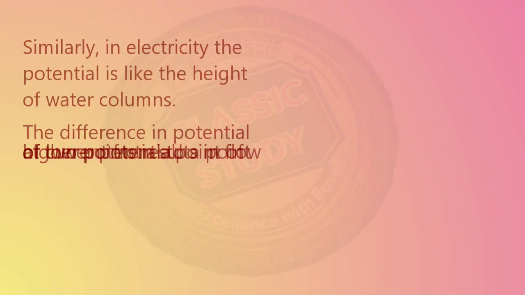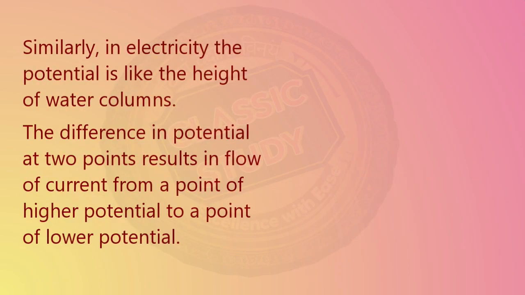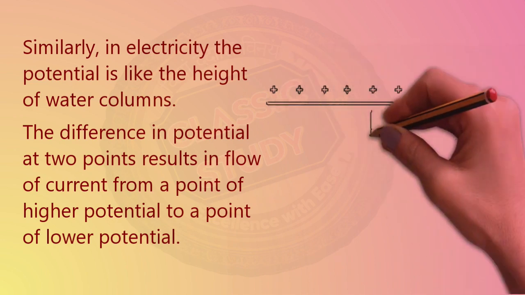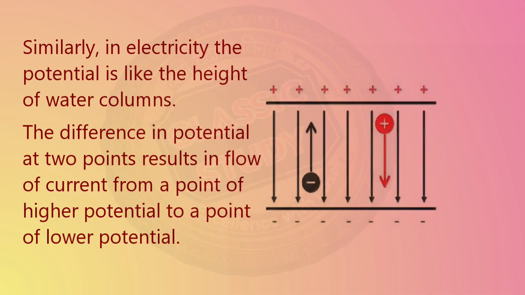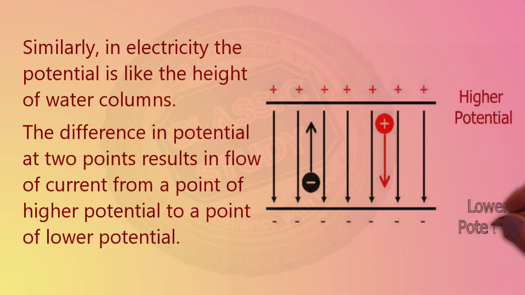Similarly, when we are talking about electricity, potential is just like the height of the water column. The difference in potential at any two given points in a circuit results in flow of current from the point of higher potential to the point of lower potential, just as we saw in the water experiment. The water was flowing from the higher level tank to the lower level tank. Similarly, the electric current will flow from high potential to low potential.